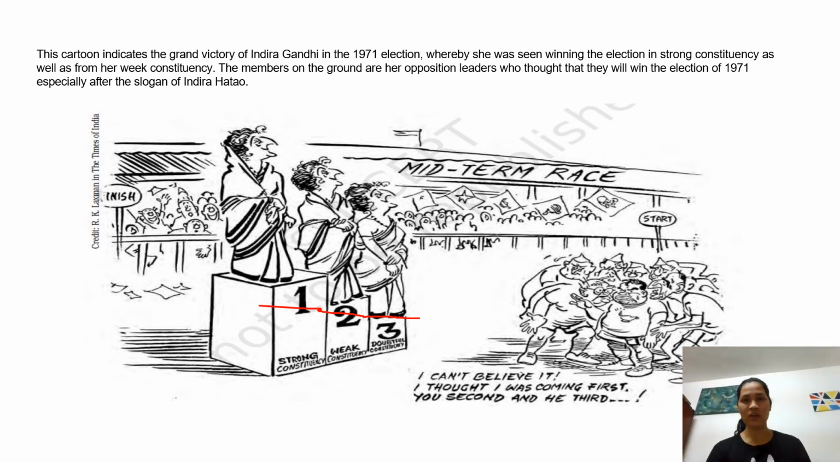And the members on the ground are the opposition leaders who thought that they would win the election of 1971, especially after the slogan of Indira Hatao, but they did not. She did not lose. That is the reason you can see these people saying that I cannot believe it. I thought I was coming first, you second, and he third. They could not believe that Indira Gandhi won the election in all the constituencies, both weak and strong. Okay, so moving on to the next picture.